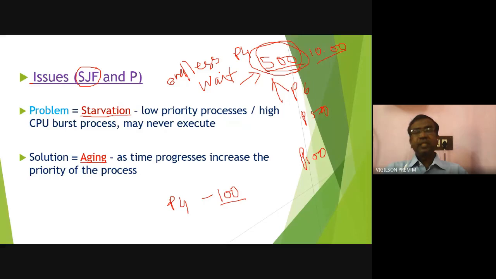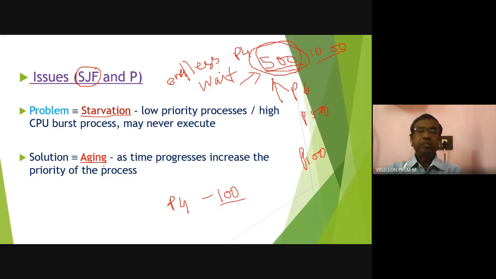While it is executing the process with priority 98, new processes may come with priority 1, 2, 3, 4, 5, and again the CPU will go to those. So we cannot guarantee that P4 will execute at some point of time because it has the lowest priority. This is the problem we refer to as starvation, also called endless waiting.